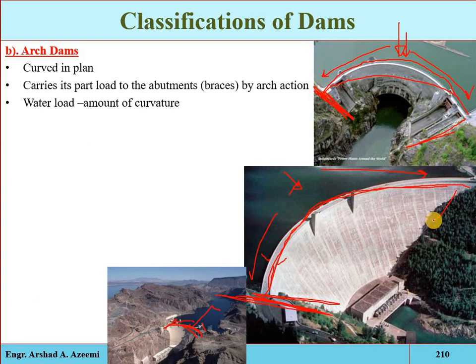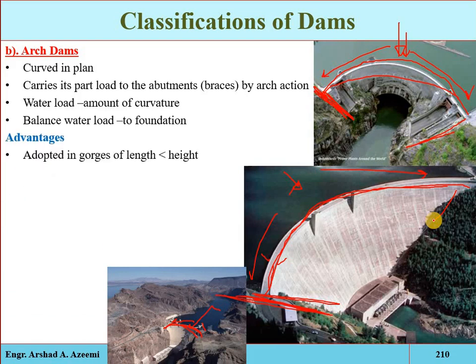Okay, and what are the advantages? Arch dams are particularly adapted to gorges where the length is small in proportion to the height. Most importantly, for a given height the section of the arch dam is much smaller than the corresponding gravity dam.